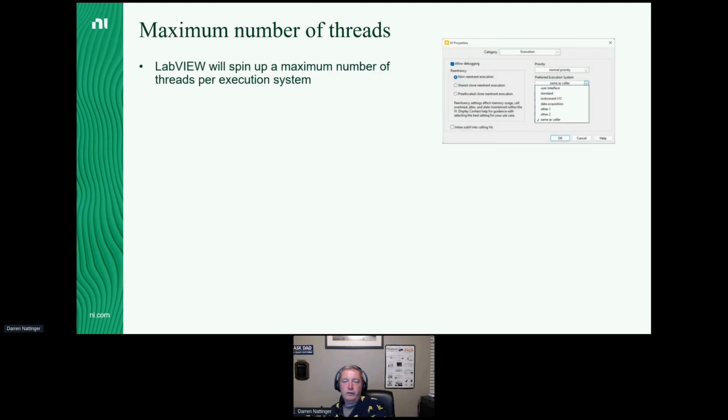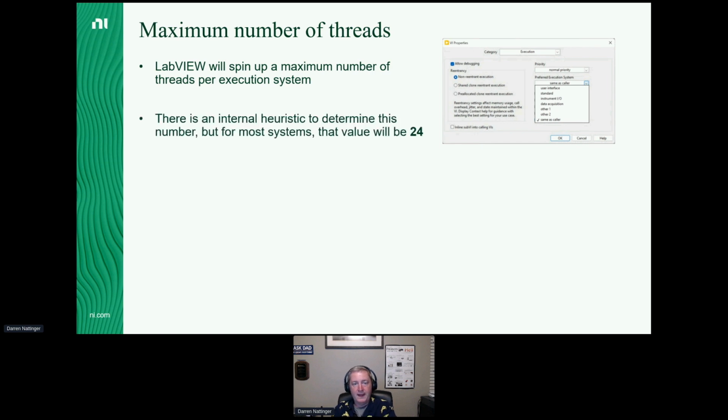Execution systems. If you go into the VI properties of a VI, you'll see the preferred execution system drop down, and you'll see different execution systems like user interface and standard and all those. Well, it turns out that LabVIEW is going to spin up a maximum number of threads for every execution system in the LabVIEW executable while it's running. And LabVIEW has a heuristic to determine what the capacity of threads is for each execution system.